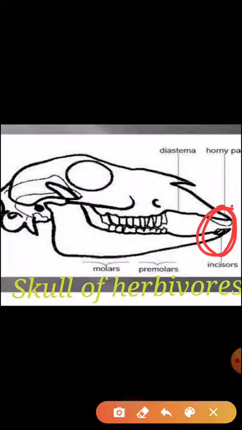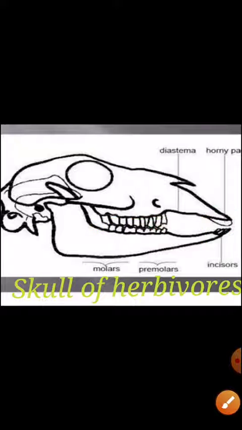So in herbivores the incisors are blunt, and they don't have canine teeth. And these are the premolars and molars, and they are designed so that they can grind the leaves and grass, whatever they eat. Means flattish, थोड़ा सा फ्लैट होते हैं उनके premolars and molars. These are the different adaptations in the herbivorous animals.